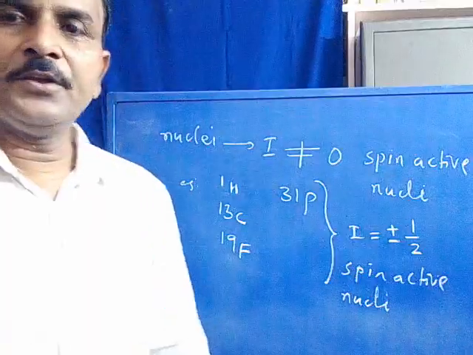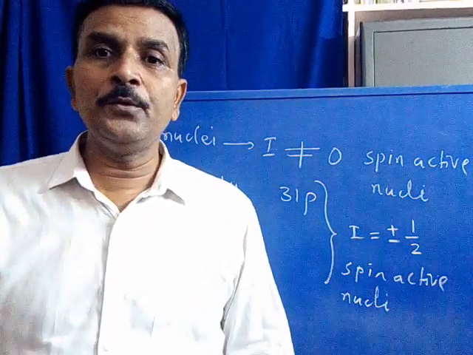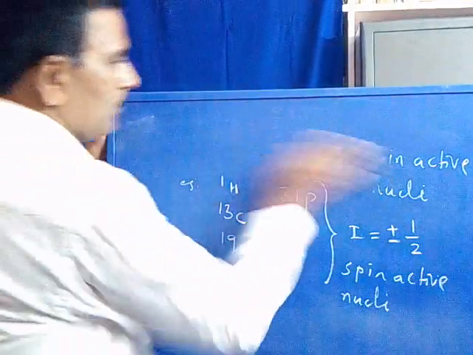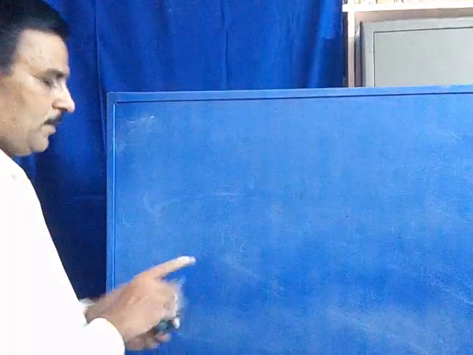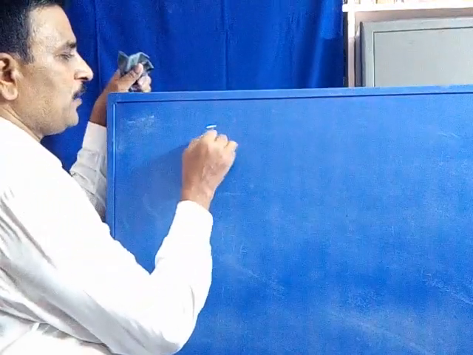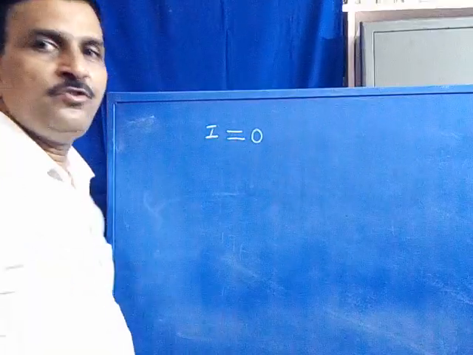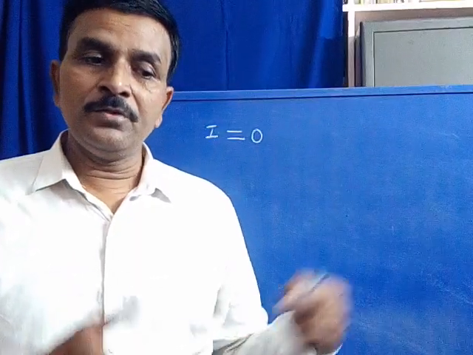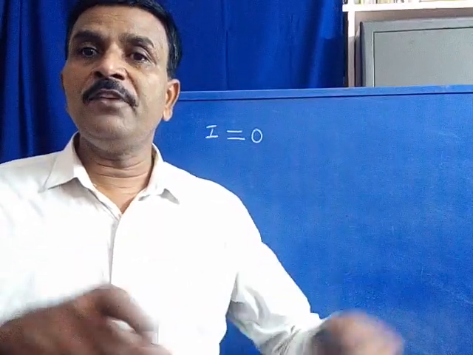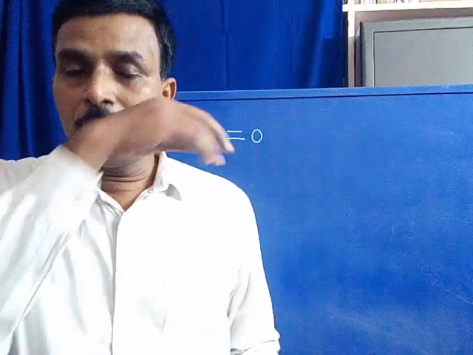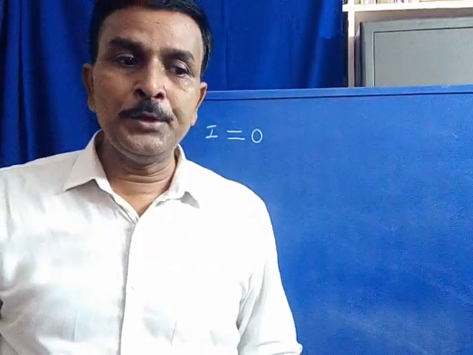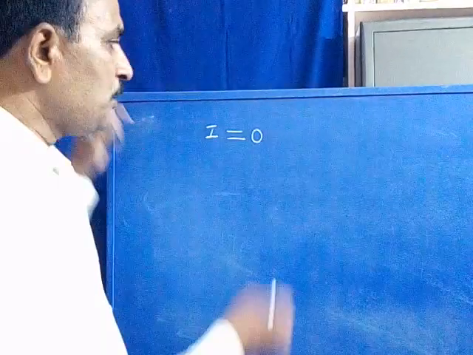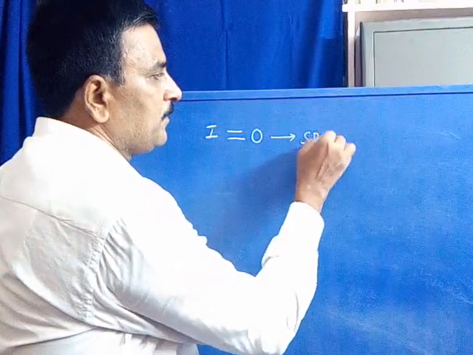Spin active nuclei. Now the other nuclei, the other nuclei whose I value is 0. The other nuclei whose nuclear spin quantum number I becomes 0, where the nuclei consist of an even ratio of neutrons and protons, there is a net I value of 0.